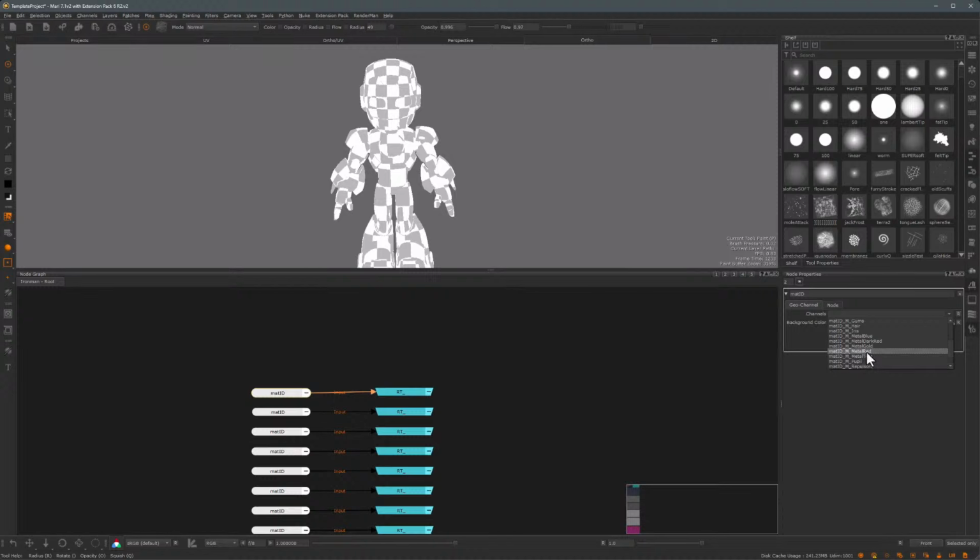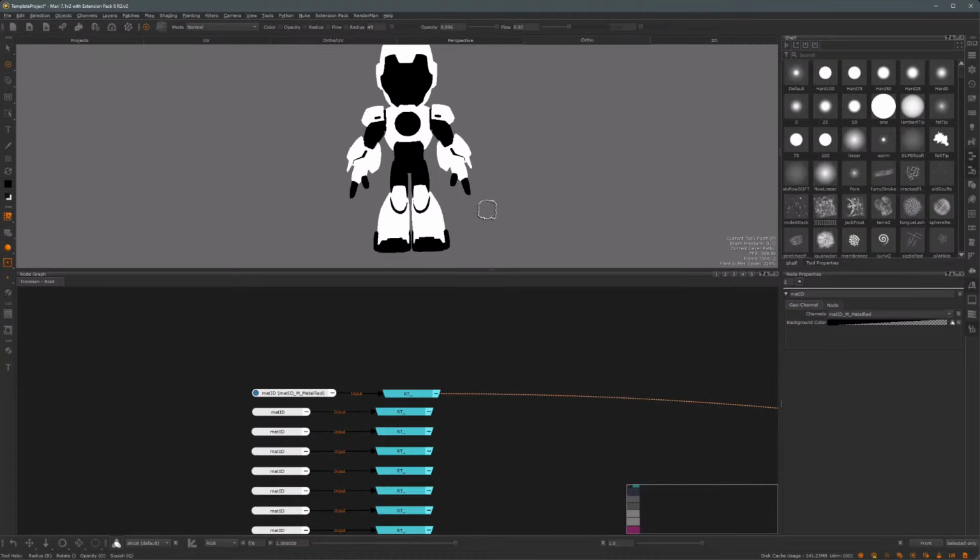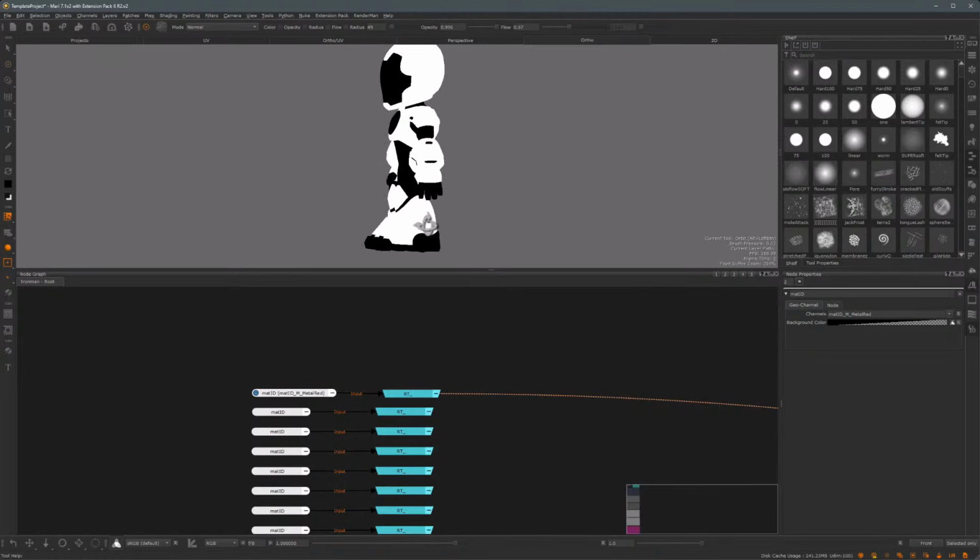So in here, I'll just choose this metal red, and I'm just going to view the node. And as before with the paint node and with the selection mask node, it created a black and white mask for the parts that were selected. You can see that all of these nodes are connected to this node that just says RT.